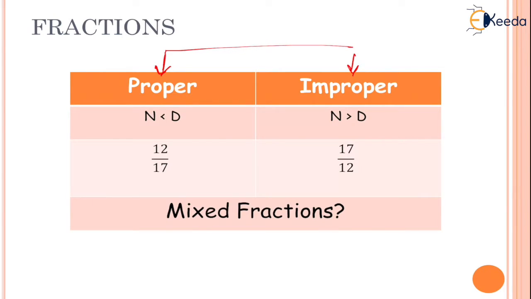So what are proper fractions? A proper fraction is a fraction where the numerator is less than the denominator, whereas an improper fraction is a fraction where the numerator is greater than the denominator. So there's also one more thing called as mixed fractions. So can you remember how a mixed fraction looks like? Let us understand.